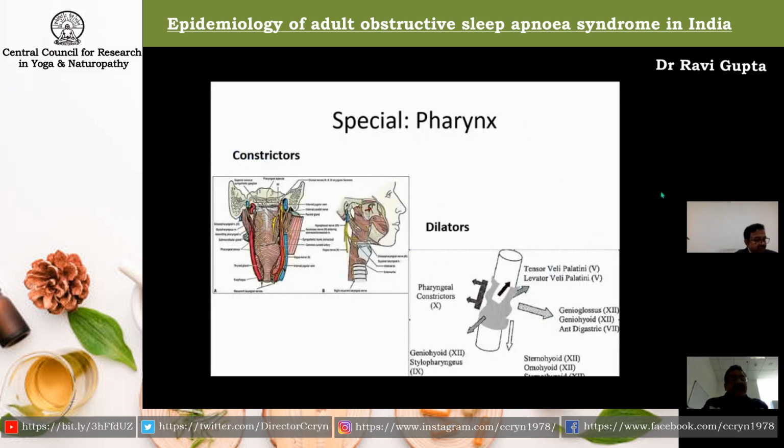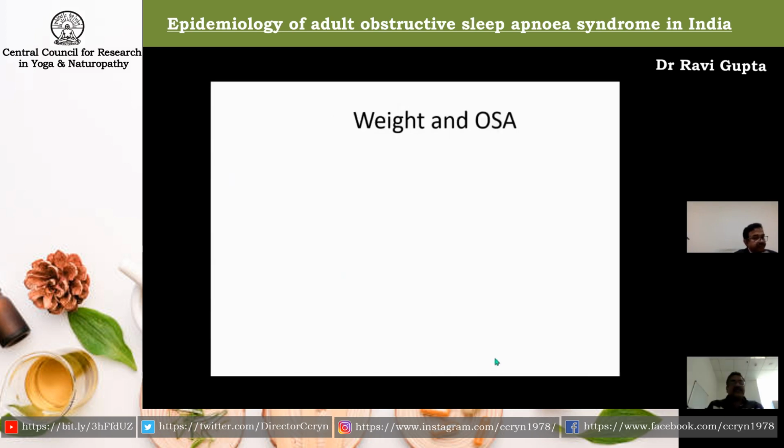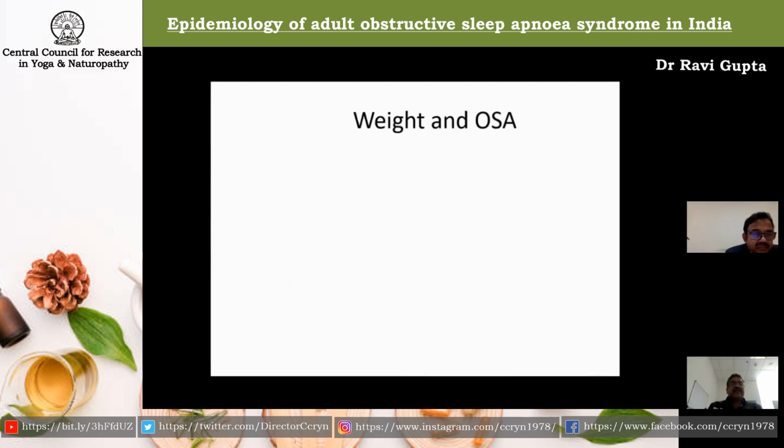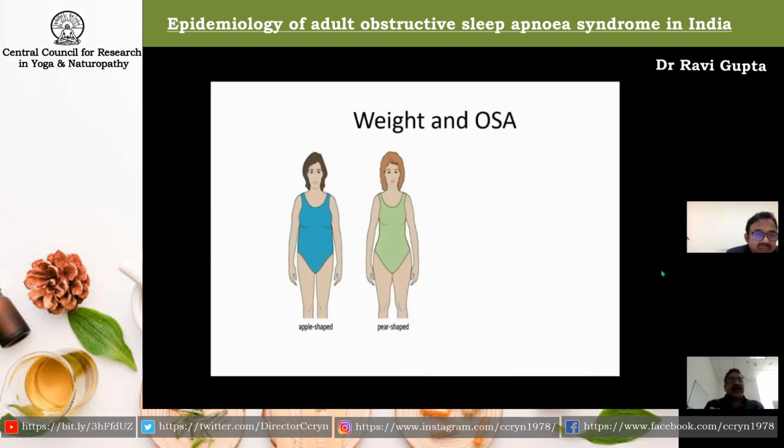So, as we have already discussed, this is a muscular part of the body, and we have two different kinds of muscles. One are the constrictors, which try to reduce the lumen of the pharynx, and second are the dilators, which try to increase the girth of the pharynx and maintain the patency of the upper airway. Next slide, please.